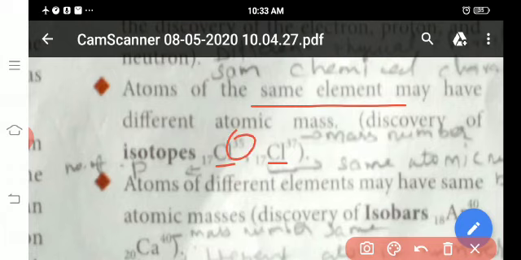Next, atoms of different elements. Isotopes means atoms of the same element. Listen, this is very important: isotopes means the same element. Which element? Chlorine. Same element, but different mass numbers, 35 and 37. And this is 17, the atomic number.